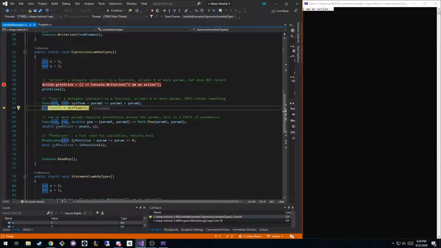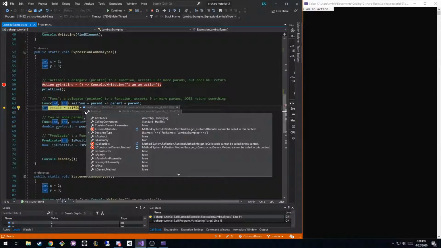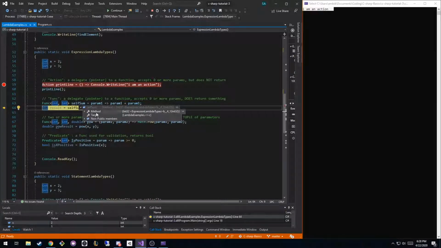So we go to next line, and we can see if we hover over selfSum and look inside of it, we have the method that we're implementing, which has a bunch of variables inside of it, and then we have the target of that method, which is the lambda itself. That's the target of the method. We're targeting this lambda and saying you're going to do the thing when we want you to do the thing.